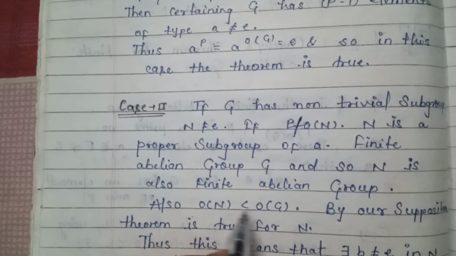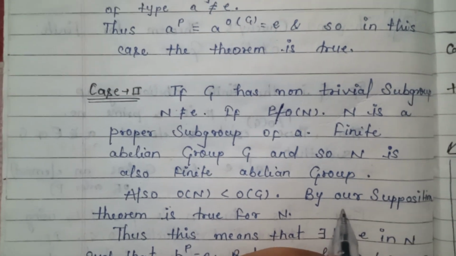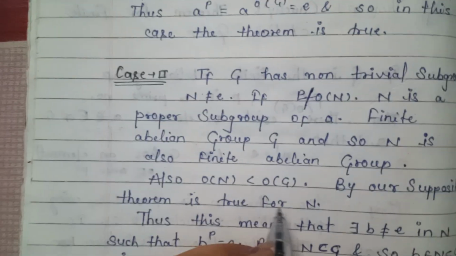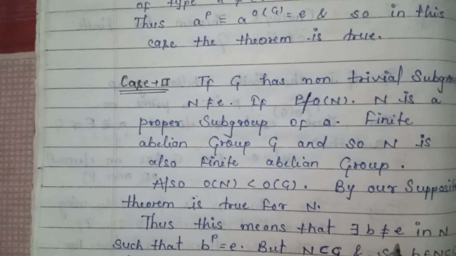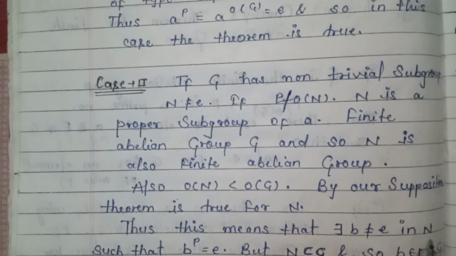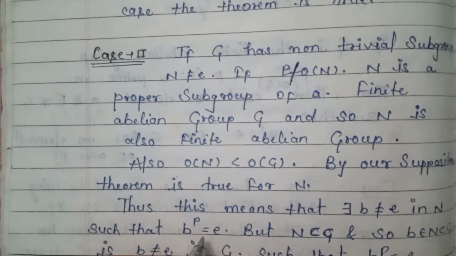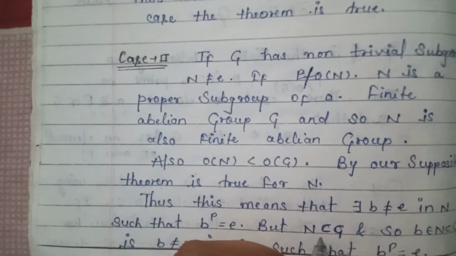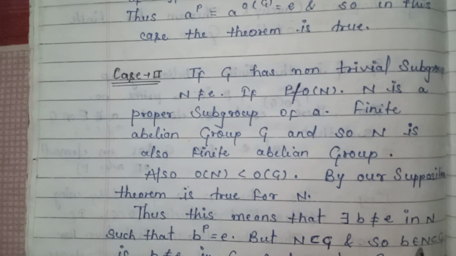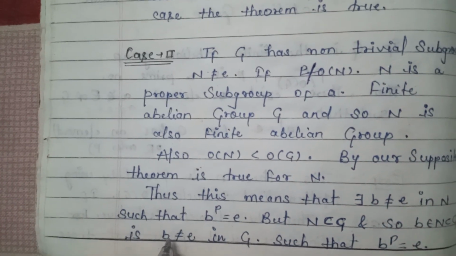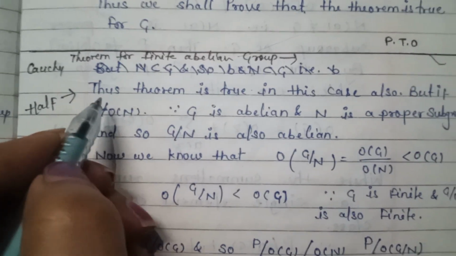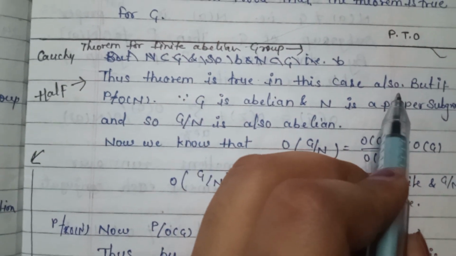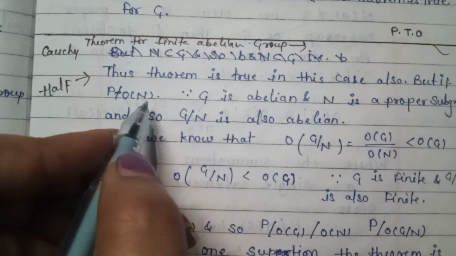Also, order of N is less than order of G, so by our supposition the theorem is true for N. Thus, this means that there exists B is not equal to E in N, such that B to the power P is equal to E, but N is a subset of G, and so B belongs to N is a subset of G. So B is not equal to E in G, such that B to the power P is equal to E. Now, the theorem is true in this case also.